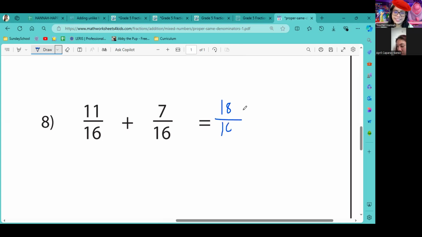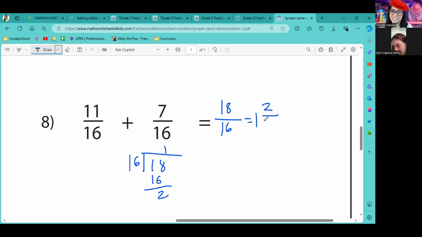Okay, so 18 divided by 16 is 1. 18 minus 16 is 2. So 1 and 2 over 16. Okay, can you make this number smaller? I guess no. Yes, you can.